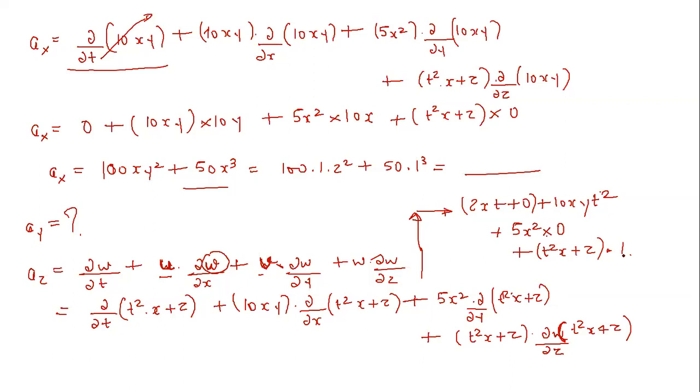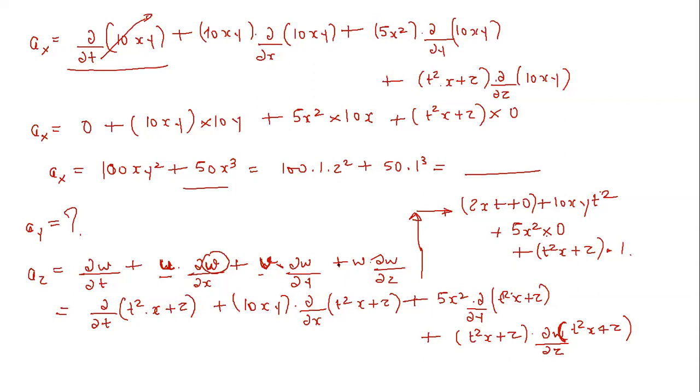25, 2tx plus 10xy t square. Okay, so in my calculation it is coming 26. Maybe there might be possible mistakes in my calculation as well. So no problem, just put the values and calculate.